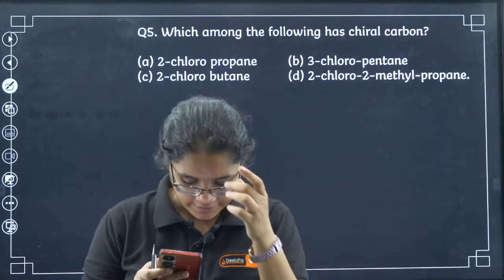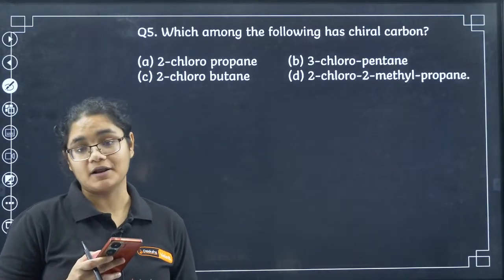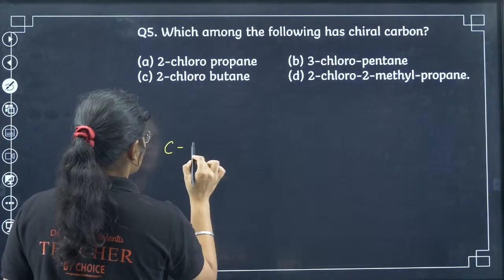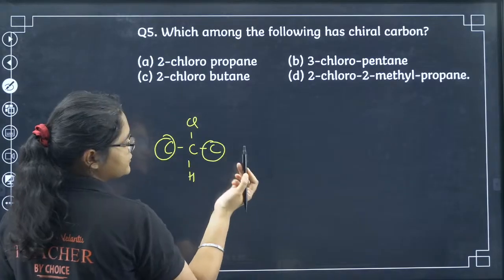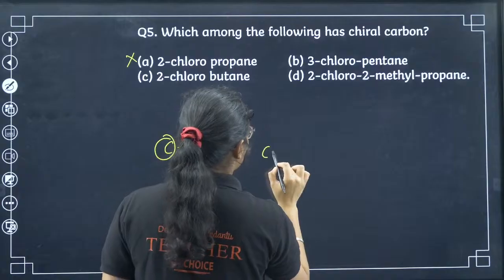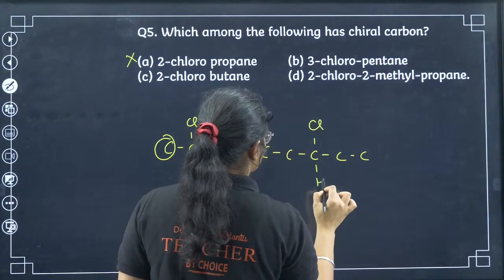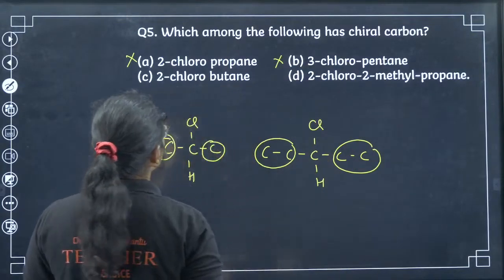Sangita, it is 8, dear. Please check it. Okay, so we have 4 different groups, 4 different bonds present. 2-chloropropane. If I draw 2-chloropropane, is it having different groups? No, it is having a methyl group on both sides, not this one. 3-chloropentane. If I see here, also ethyl group, here also ethyl group, this is also incorrect.